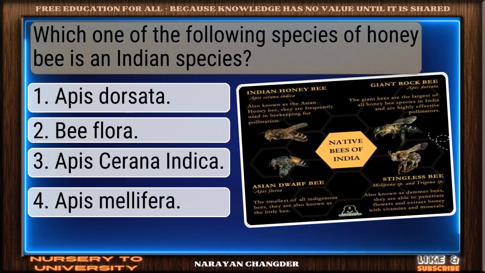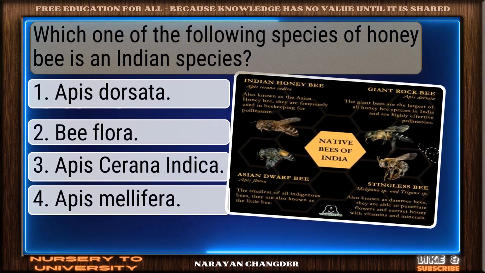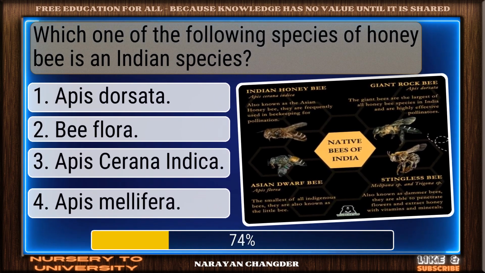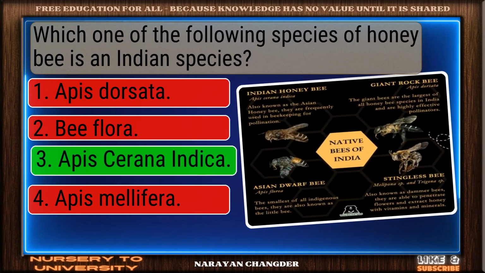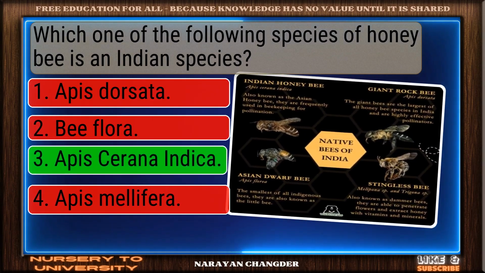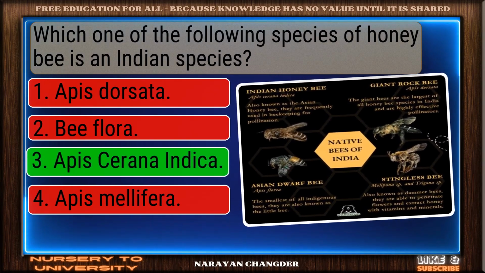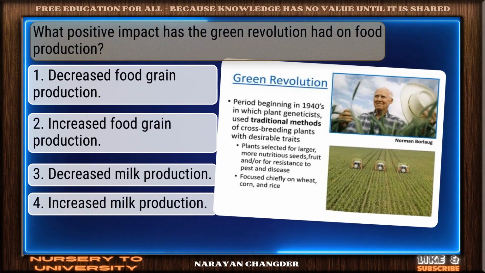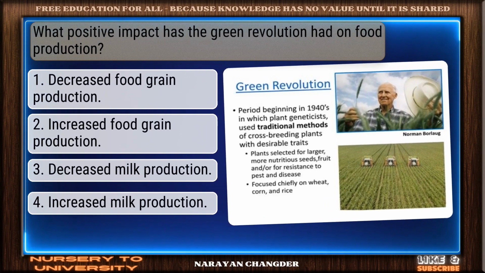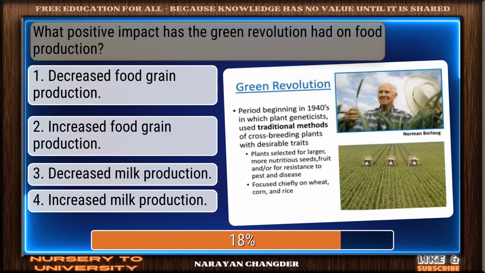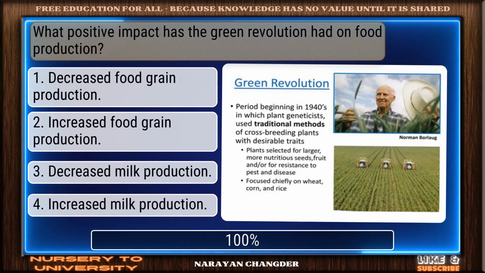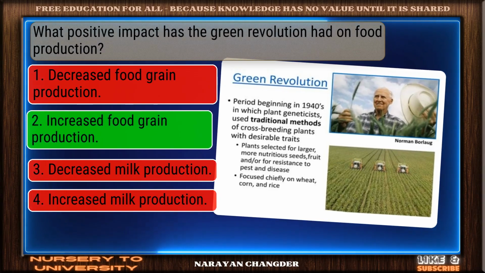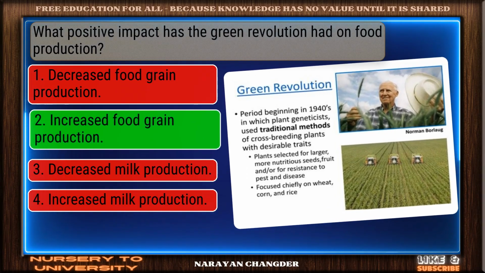Question number 44. Which one of the following species of honeybee is an Indian species? Sharp thinking. Apis cerana indica is the right choice. Question number 45. What positive impact has the Green Revolution had on food production? Clear logic. Your choice, increased food grain production, is sound and 100% true.